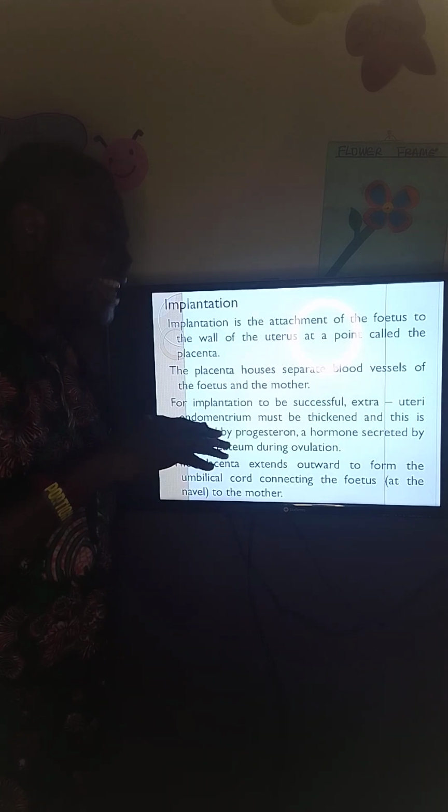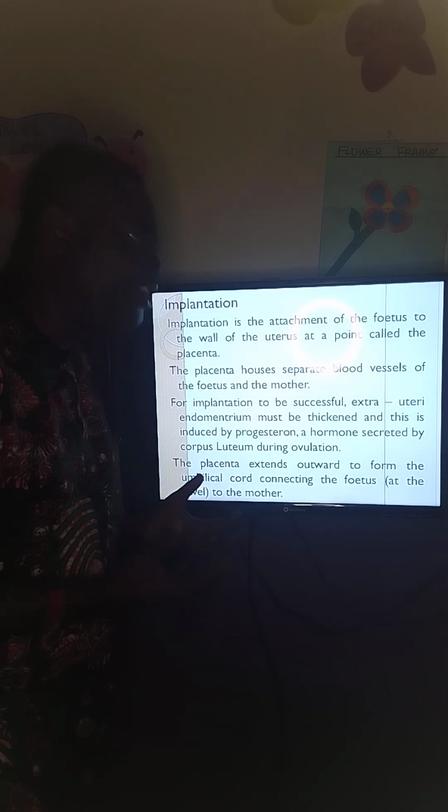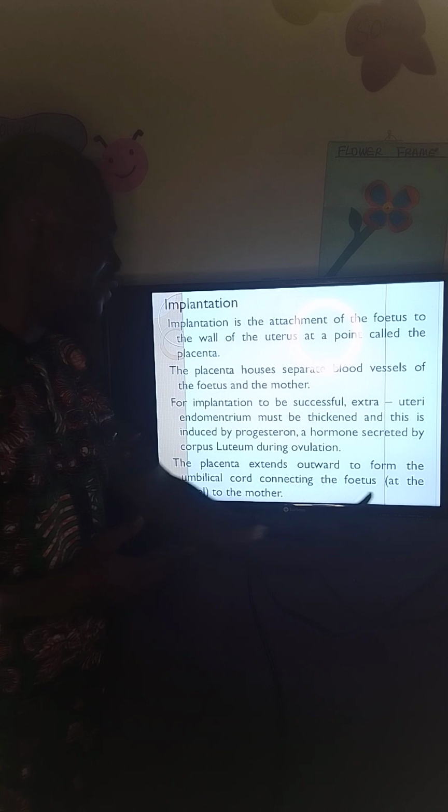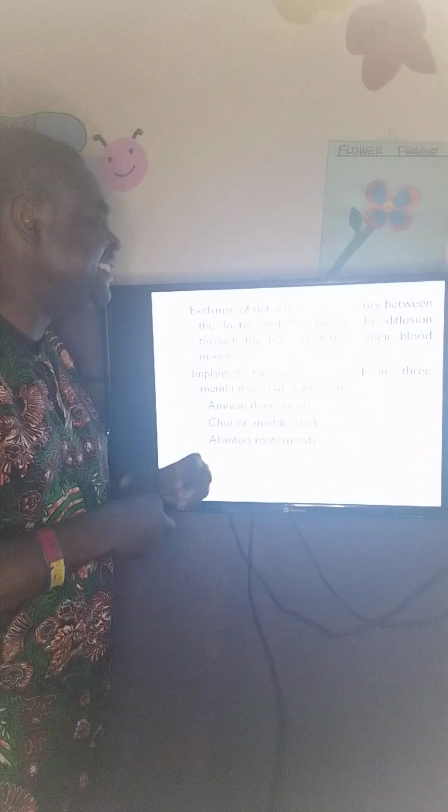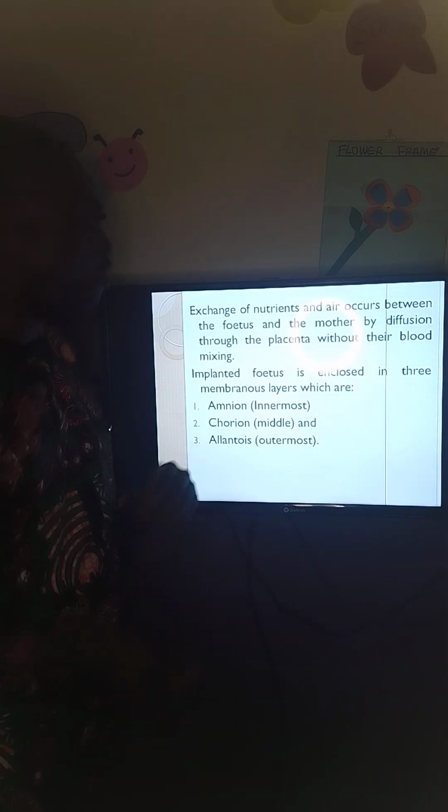Take note of that. For implantation to take place, the endometrium, the lining of the womb, like we have discussed in the previous video, will be thickened. So then implantation will take place. Like I said, the placenta extends outward to form the umbilical cord, connecting the fetus at the navel to the mother. Then I have said before that exchange of nutrients and air occurs between the fetus and the mother by diffusion through the placenta without their blood mixing.